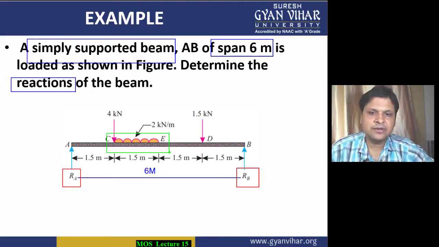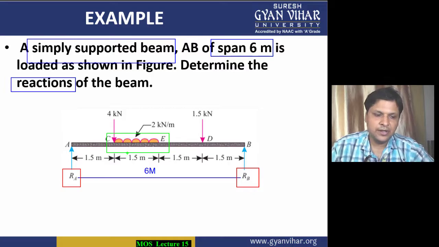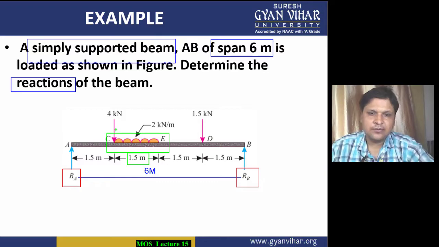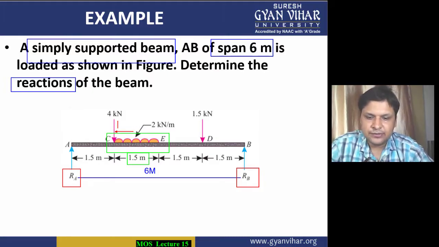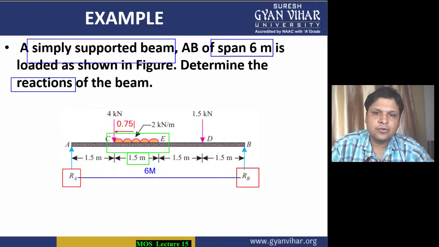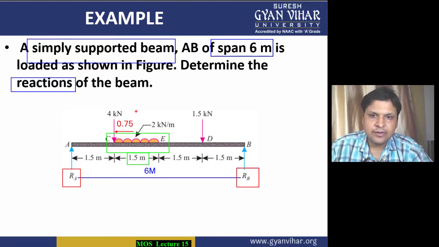If the UDL total length is 1.5 meters, as given here, then it will be acting at 0.75 from one of its corners, from this particular portion. The position of the concentrated load which we suppose in place of this UDL will be at a distance of 0.75, half.